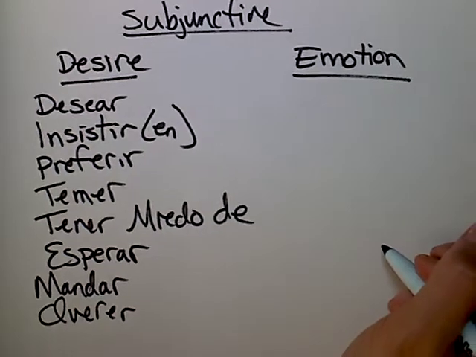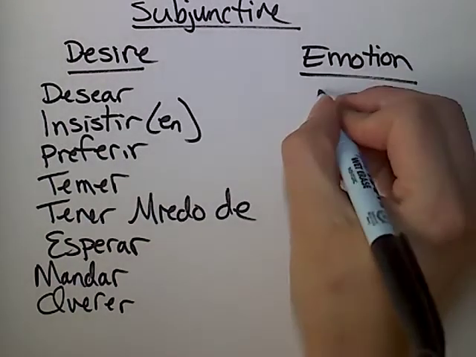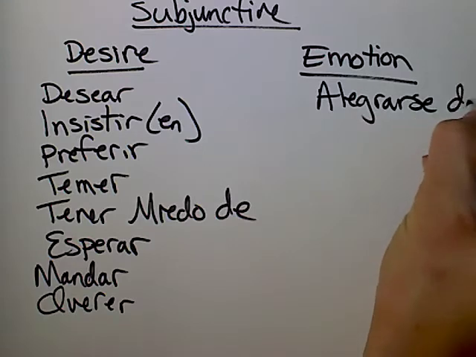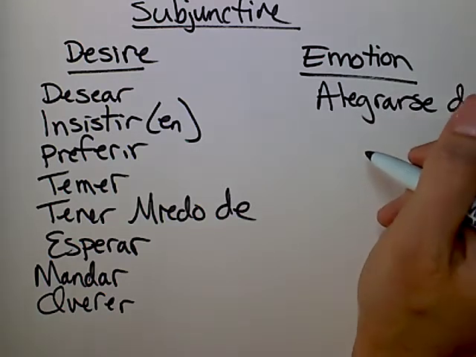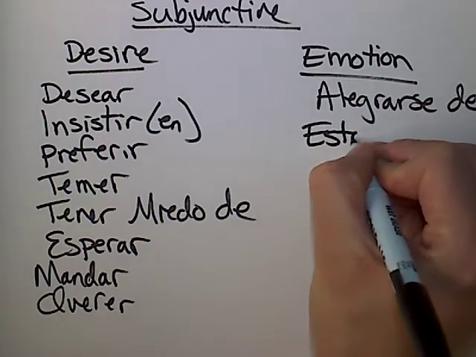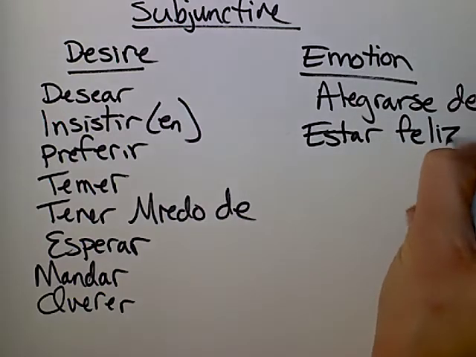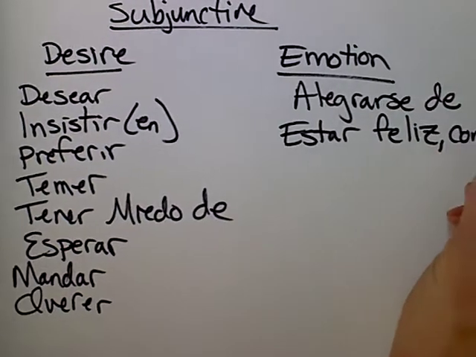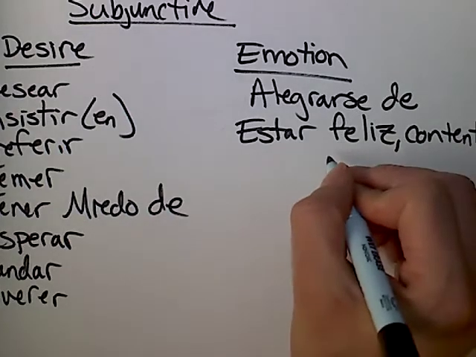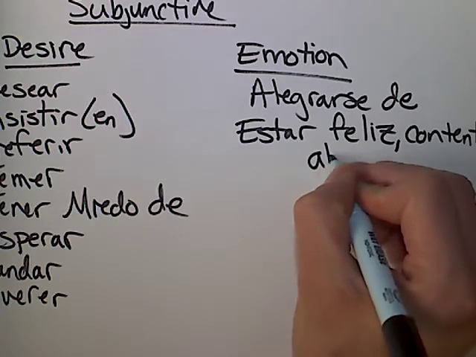Alright. What are our verbs of emotion? Alegrarse de. What does that mean? To be happy about something. And then we had the verb estar with different feelings. Feliz, contento, alegre.